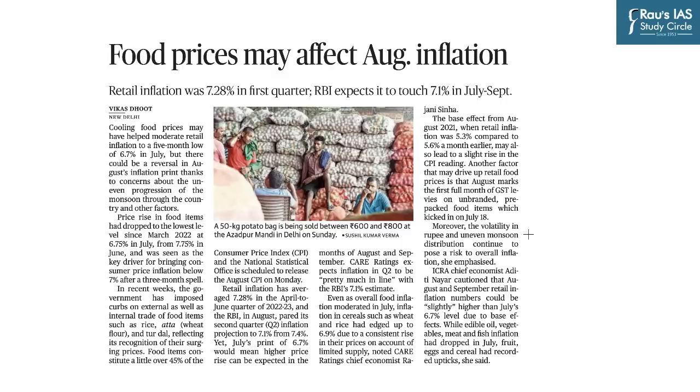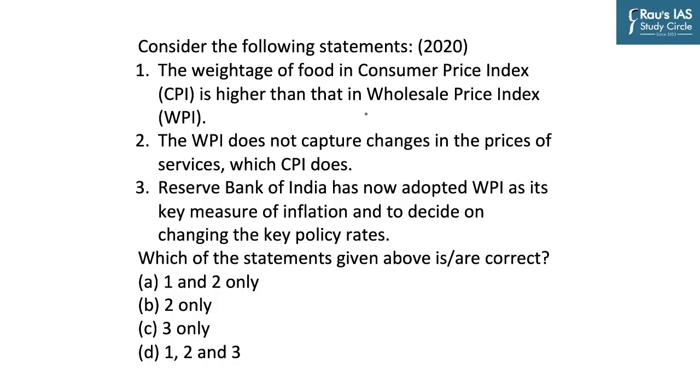So the next article which we have taken is food prices may affect August inflation. So cooling food prices may have helped moderate retail inflation to a 5-month low of 6.7% in July. But there could be a reversal in August inflation thanks to concerns about uneven progression of the monsoon through the country and other factors.